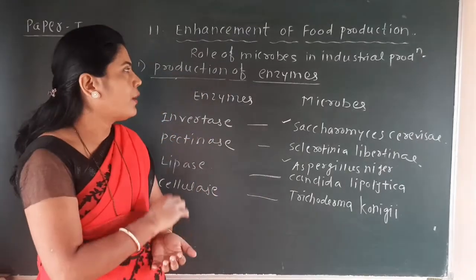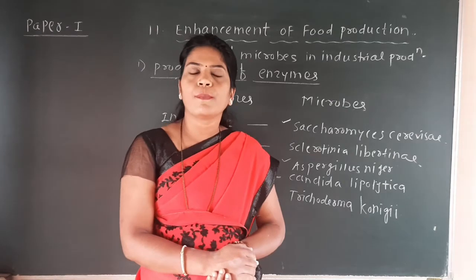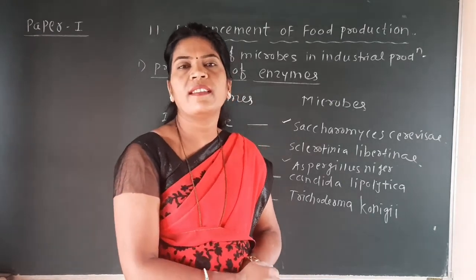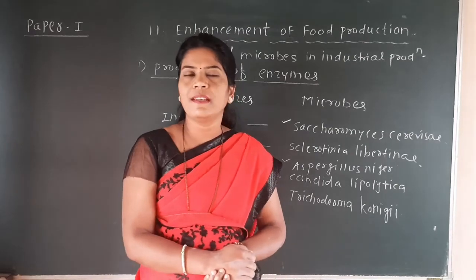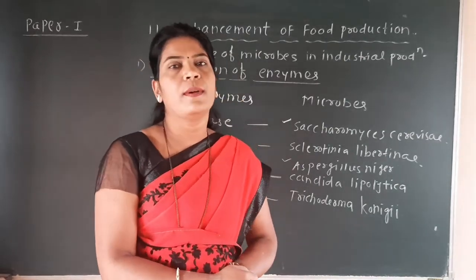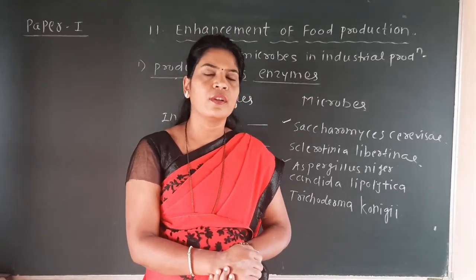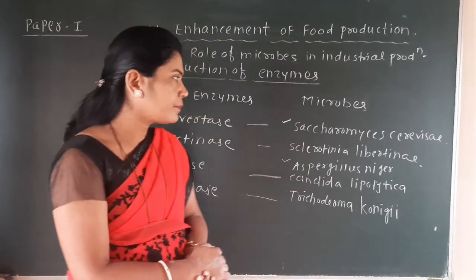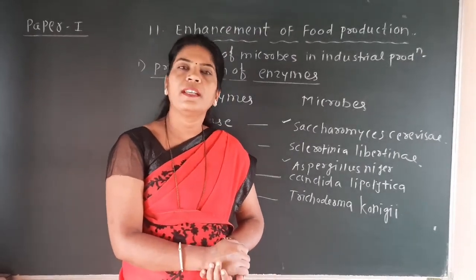So here we have completed the important points from the role of microbes in industrial production. One point remains, that is gibberellin production. Gibberellin is an important hormone which is produced in the plant, and how these gibberellins are produced on a large scale at the industrial level, that we have to discuss. So here we have completed the major points of microbes in industrial production.